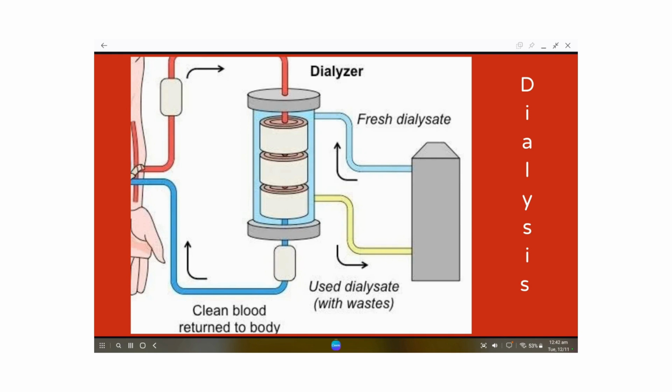Nowadays science is trying to make the artificial kidney, and if this is achieved, then that will be the major achievement of science, human science.